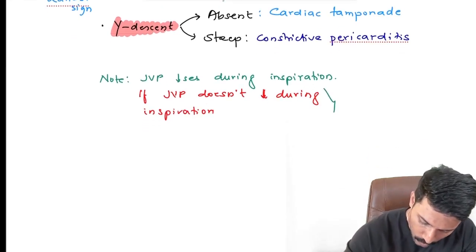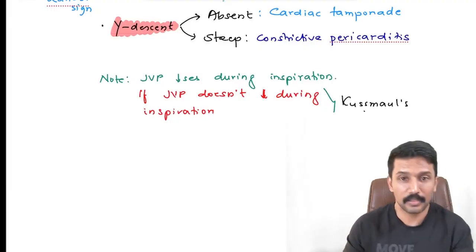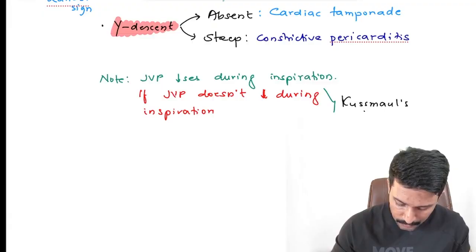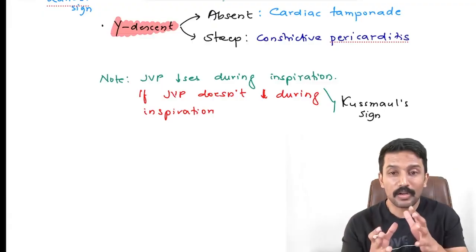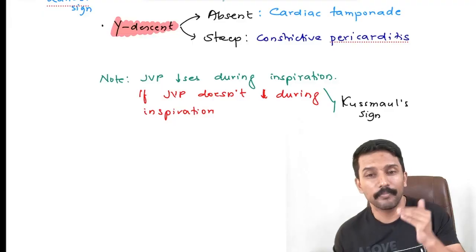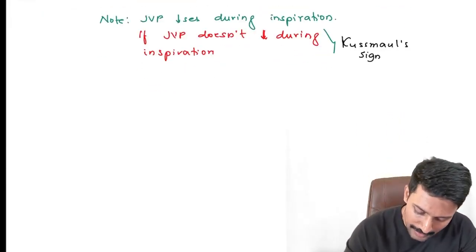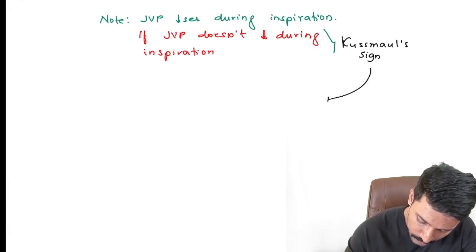It's called as Kussmaul sign. And please remember, when the JVP fails to decrease in inspiration, if the right atrium is already loaded with blood and there is no space available for the right atrium to take more blood, then JVP will not decrease. This Kussmaul sign can be seen in various conditions.